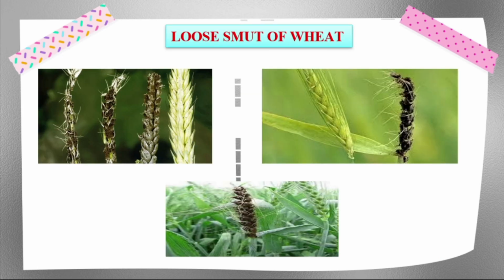The next one, loose smut of wheat. Fungi easily attack a wide variety of crops, especially wheat. The wheat plant is growing normally and suddenly it is attacked by the fungus. What happens here? The fungus destroys the crop grains. Once the grain is affected by the fungal disease, the entire crop is lost. This is the kind of disease fungi cause in wheat plants.